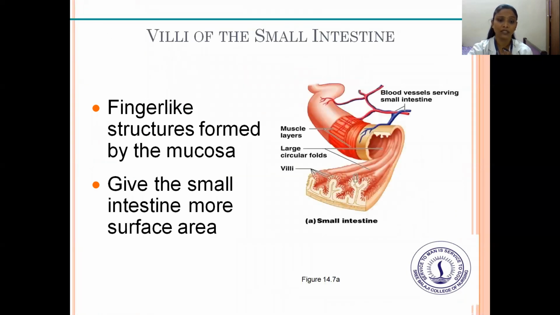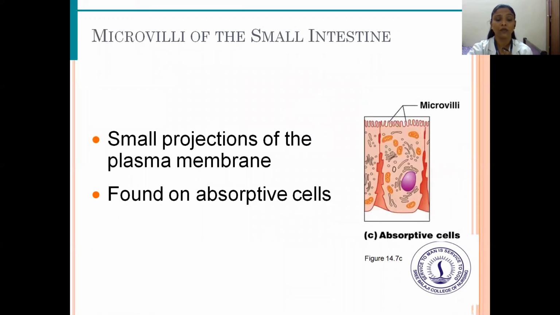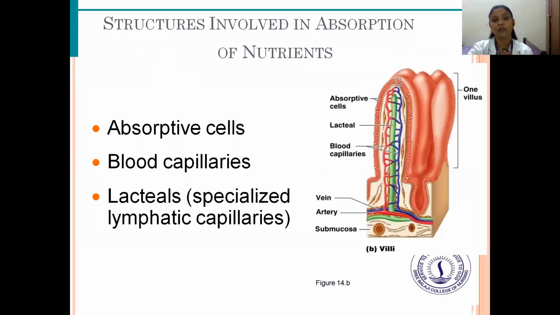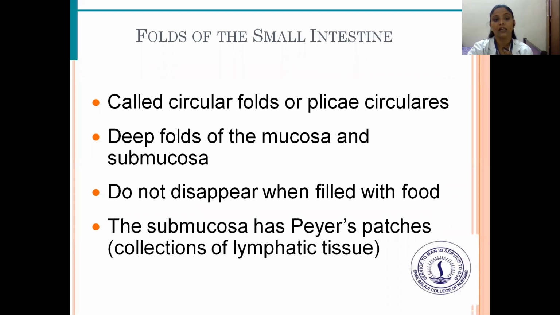Villi of the small intestine are finger-like projections formed by the mucosa, which gives the small intestine more surface area. Next are the microvilli of the small intestine, small projections of the plasma membranes found on absorptive cells. Structures involved in the absorption of nutrients: absorptive cells, blood capillaries, and lacteals, specialized lymphatic capillaries.